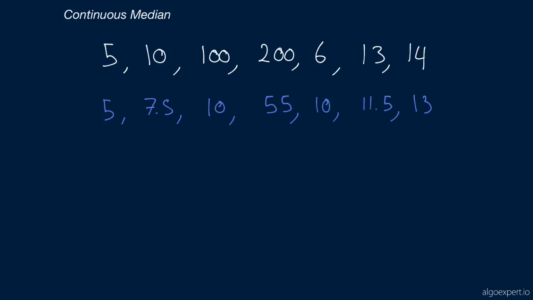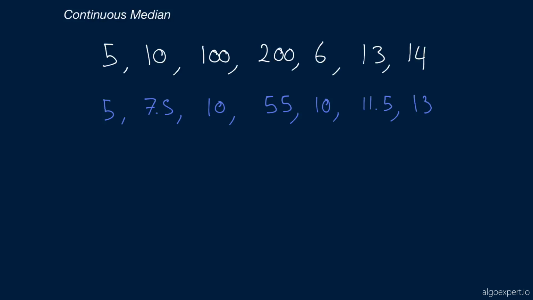The continuous median problem wants you to build a sort of continuous median handler class that is going to be able to receive numbers, a sort of continuous stream of numbers, and at any time return the median of all of those numbers, the running median. In other words, if I give this class or this data structure a number, and then I say, what is the median of all the numbers that you have thus far? We want the class to give us the median, which is going to be just that number.